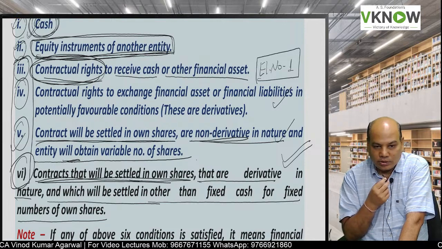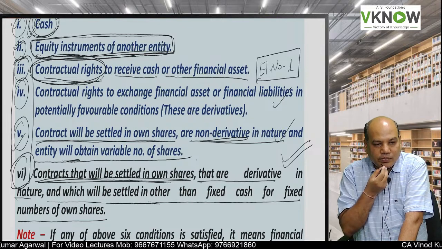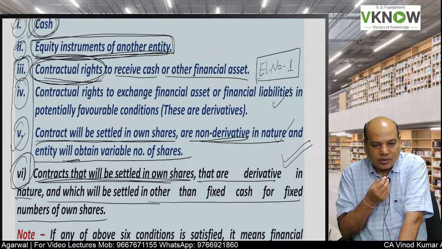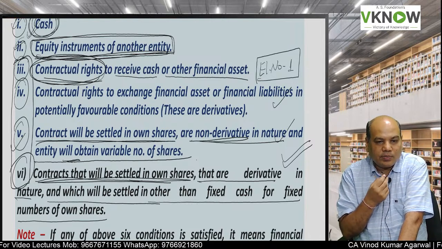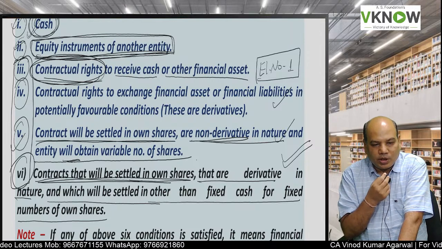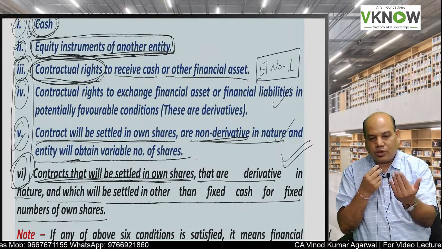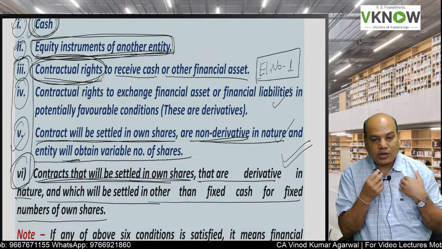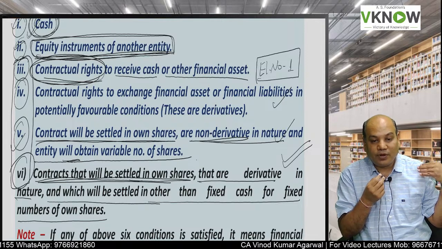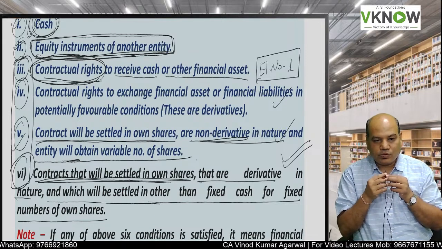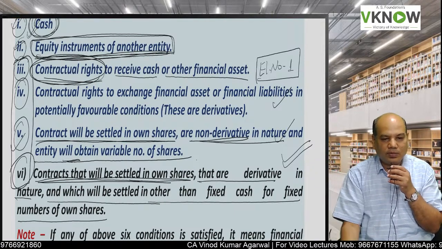For example, some loan is given to another party and it will be settled by giving back to you your own shares, but the number of shares issued will be based on the market value of the share. So if I have given you a loan of 10,000 and you are going to return my shares, but the number will be based on market price, I am going to get a variable number of shares. So that is a non-derivative contract settled in a variable number of own shares.